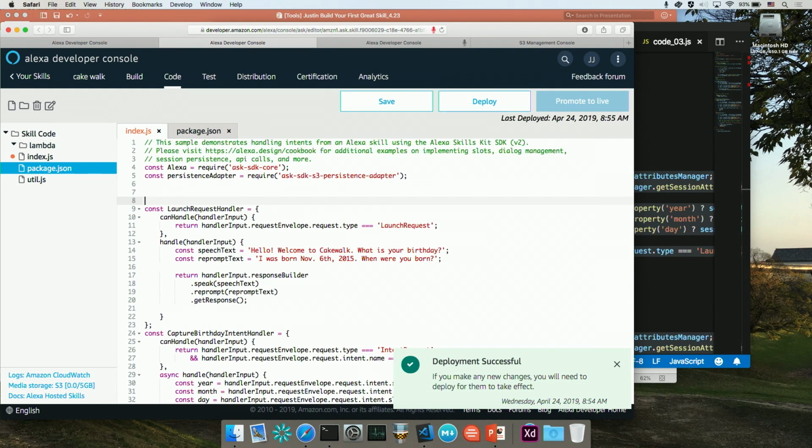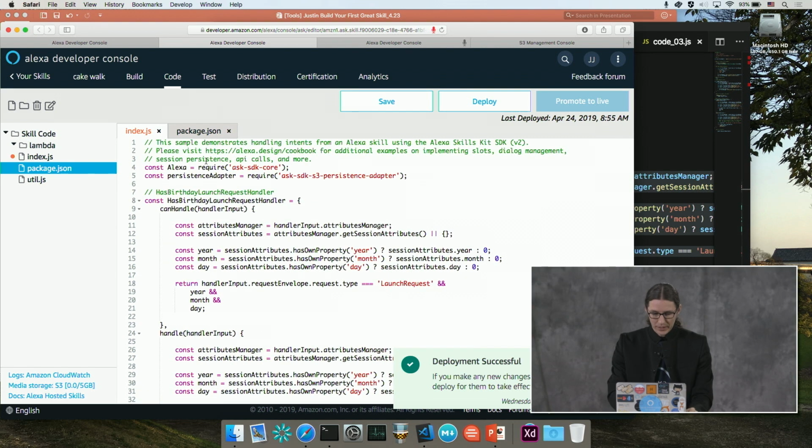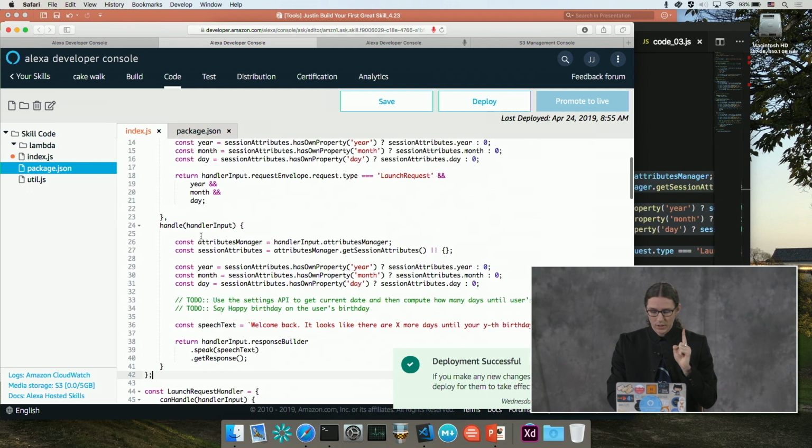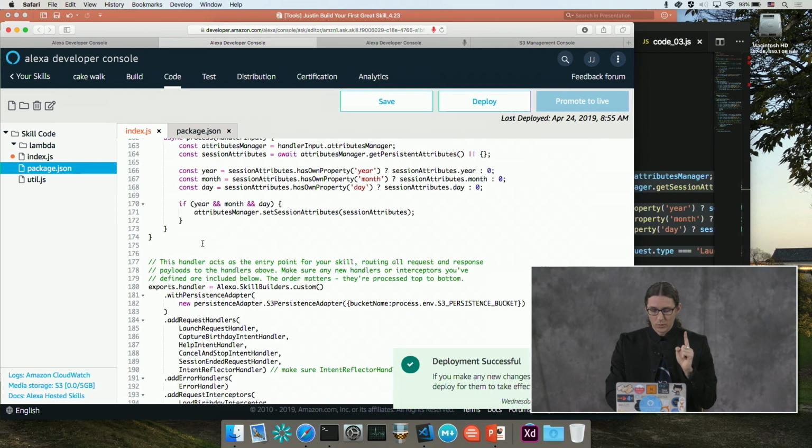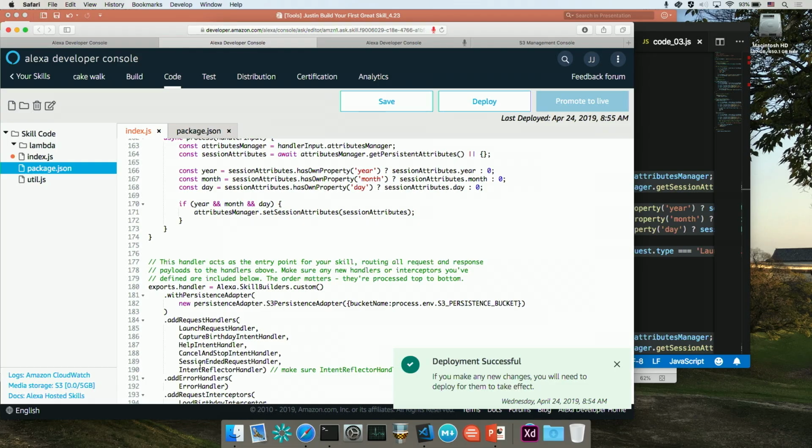And you don't have to really worry about the order in which you paste your handlers into the code, but you do have to think about the order in which you register them. Because what the SDK does is it goes through this list here, and it looks at the can handle function in order. And only the first handler to return true in this list is going to be the one that handles the request.